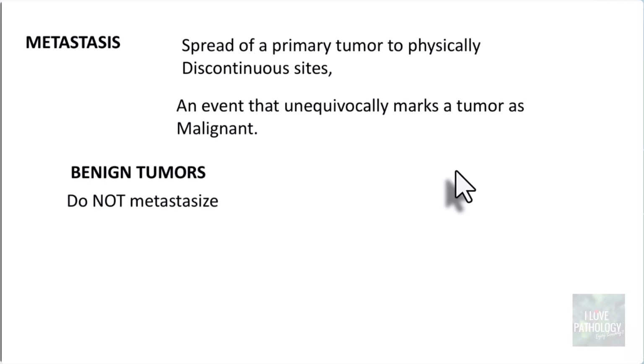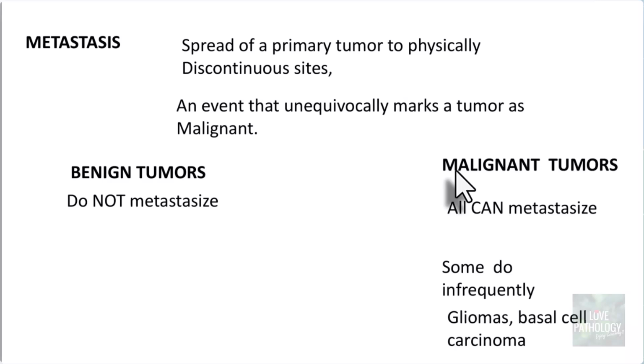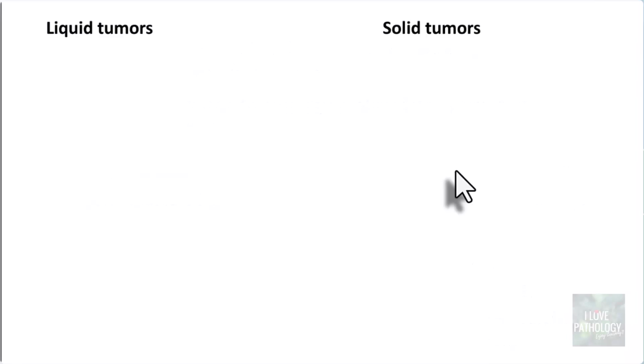Because we know that benign tumors do not metastasize, right? So all malignant tumors can metastasize, but some malignant tumors do so very infrequently. For example, gliomas in the central nervous system and the basal cell carcinomas. Okay, they infrequently metastasize. Basically, they are locally aggressive tumors.